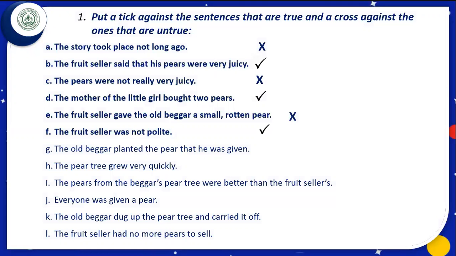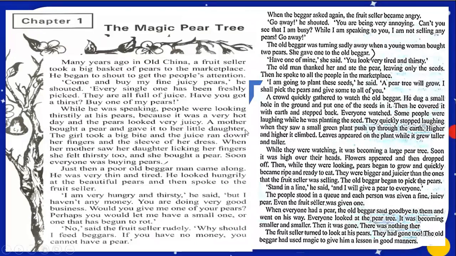The old beggar planted the pear that he was given. Let us see from our lesson, did he plant the pear or not? Here we can see he is saying, I am going to plant these seeds.